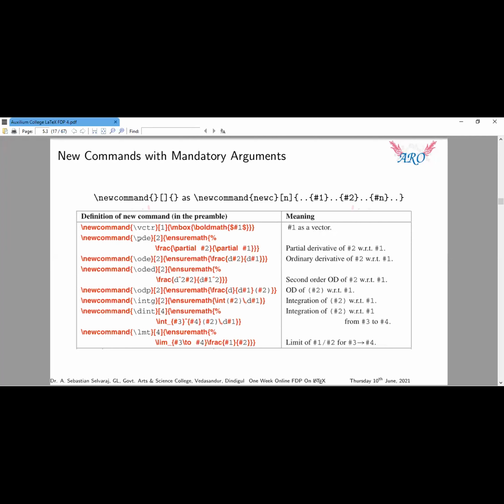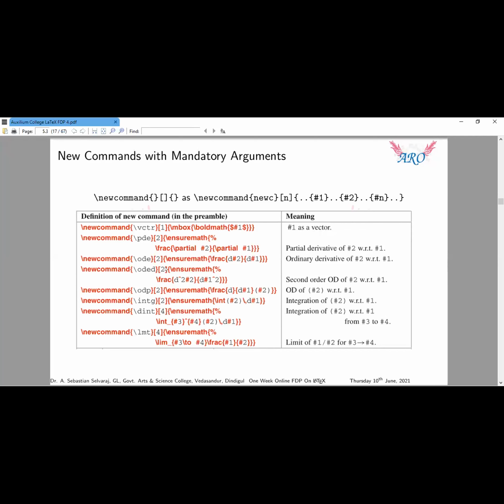The second one is backslash PDE, which means partial differential equation. Usually, the fraction method has two arguments: one is the numerator, another one is the denominator. That's defined with backslash FRAC. The second one means the second mandatory bracket, which denotes the independent variable, and it comes in the denominator. The first one, backslash one, comes in the numerator. The first one is the dependent variable, the second one is the independent variable.